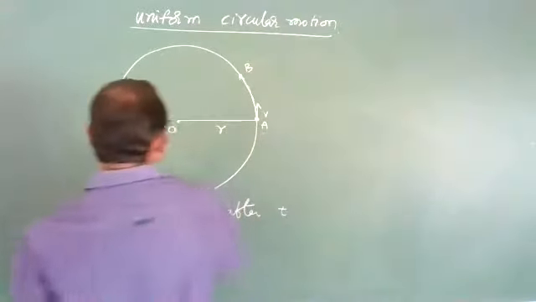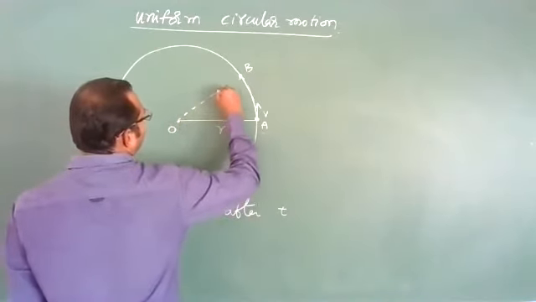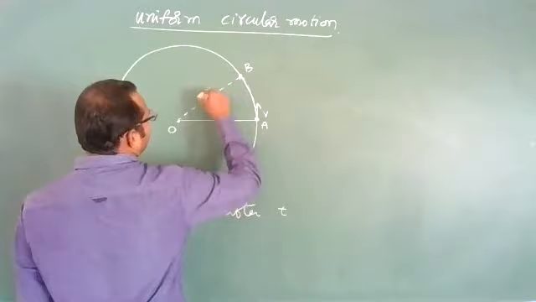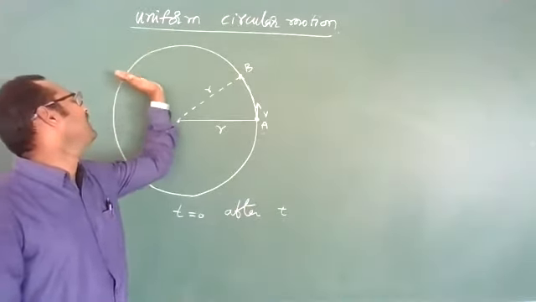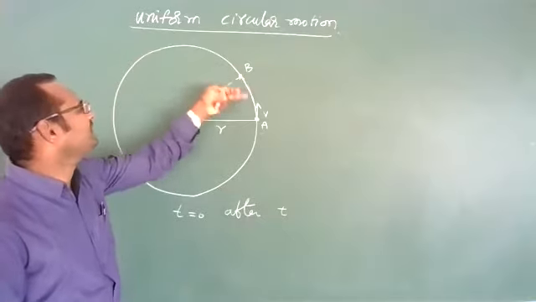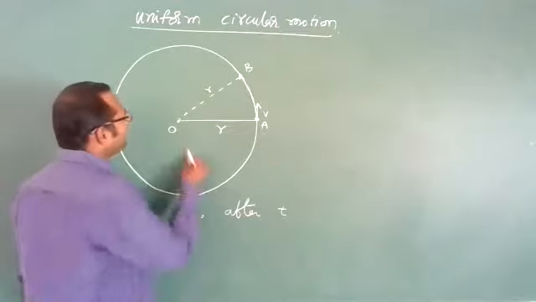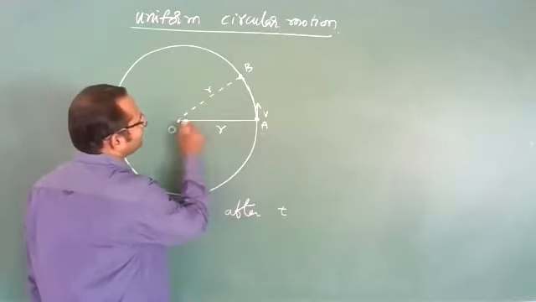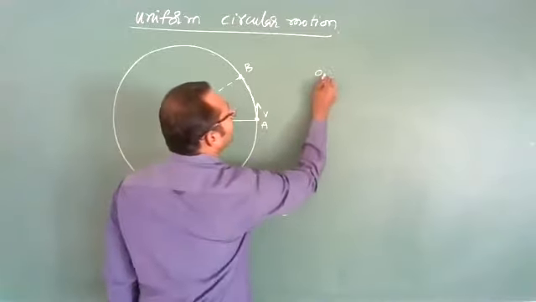If you observe carefully, if you join OB, this is also a radius R. At every point, if you draw a line from the center to the circumference of a circle, it is called a radius. And O to A is called the position vector, OA bar.